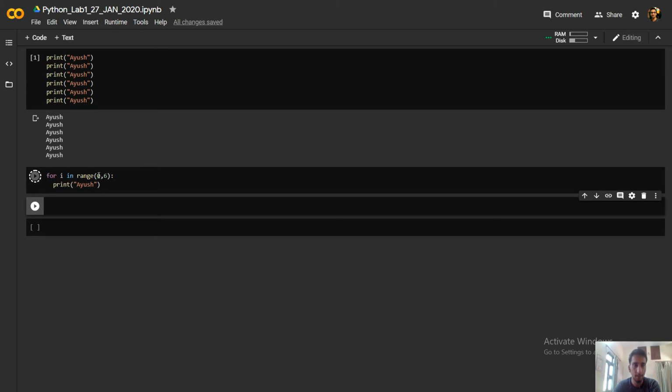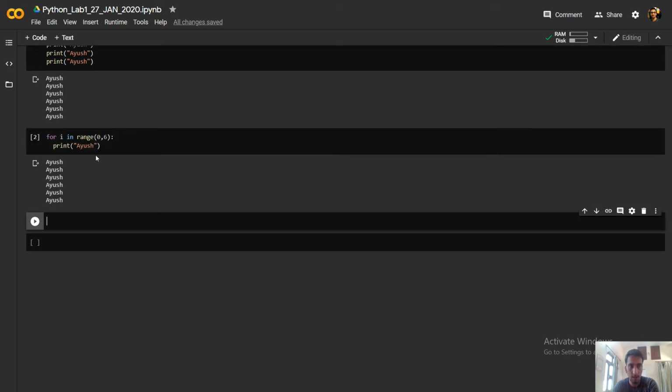One thing I want to tell you is that the index starts from 0 and goes up to 5, not until 6. So 0 to 5 are 6 elements, but it will not execute for the value 6 here. It goes until n minus 1. Here n is 6 and 6 minus 1 is 5, so it will execute until the fifth index. So 0 to 5 are 6 elements. Keep that clear.